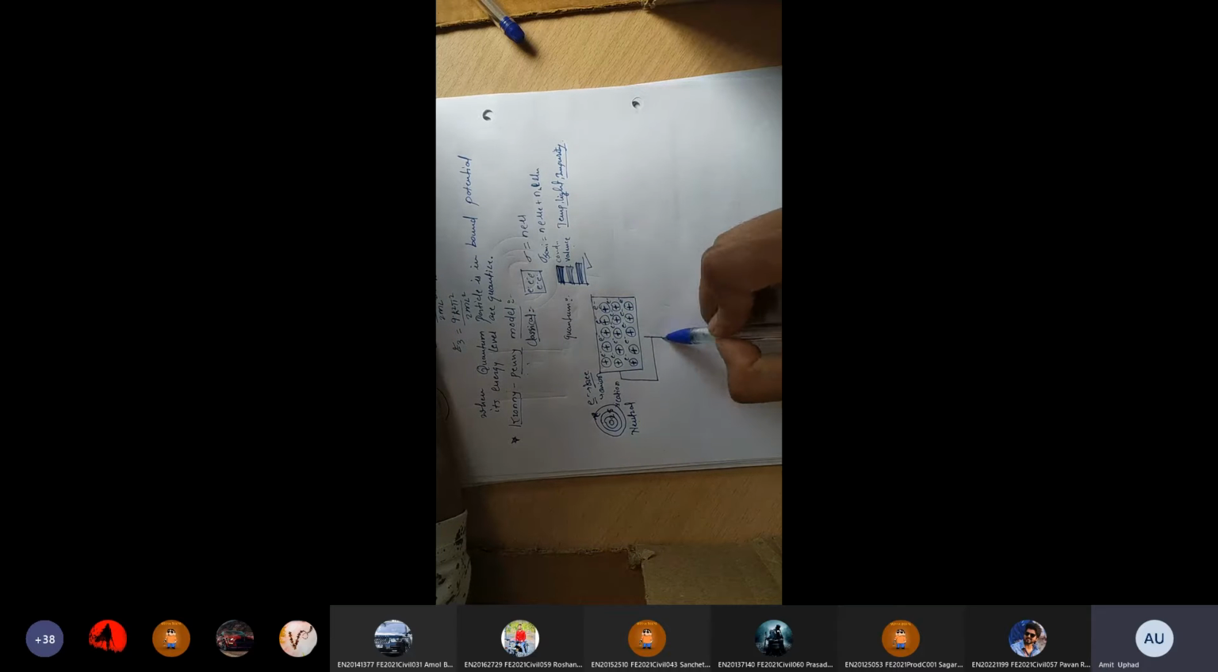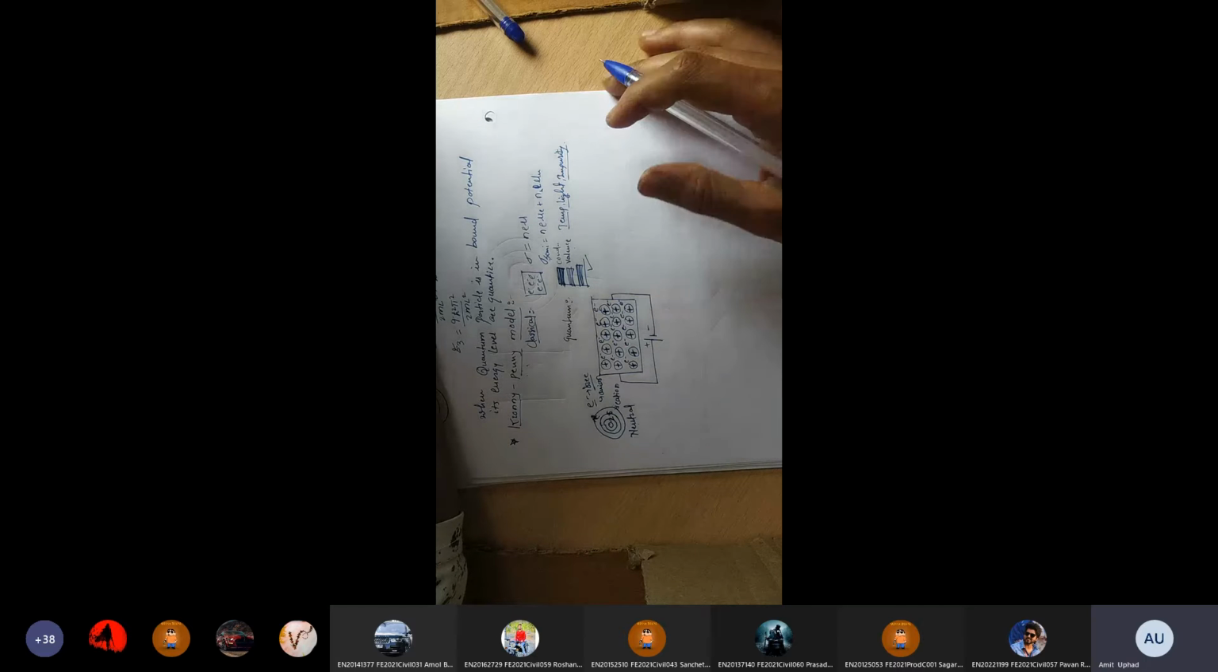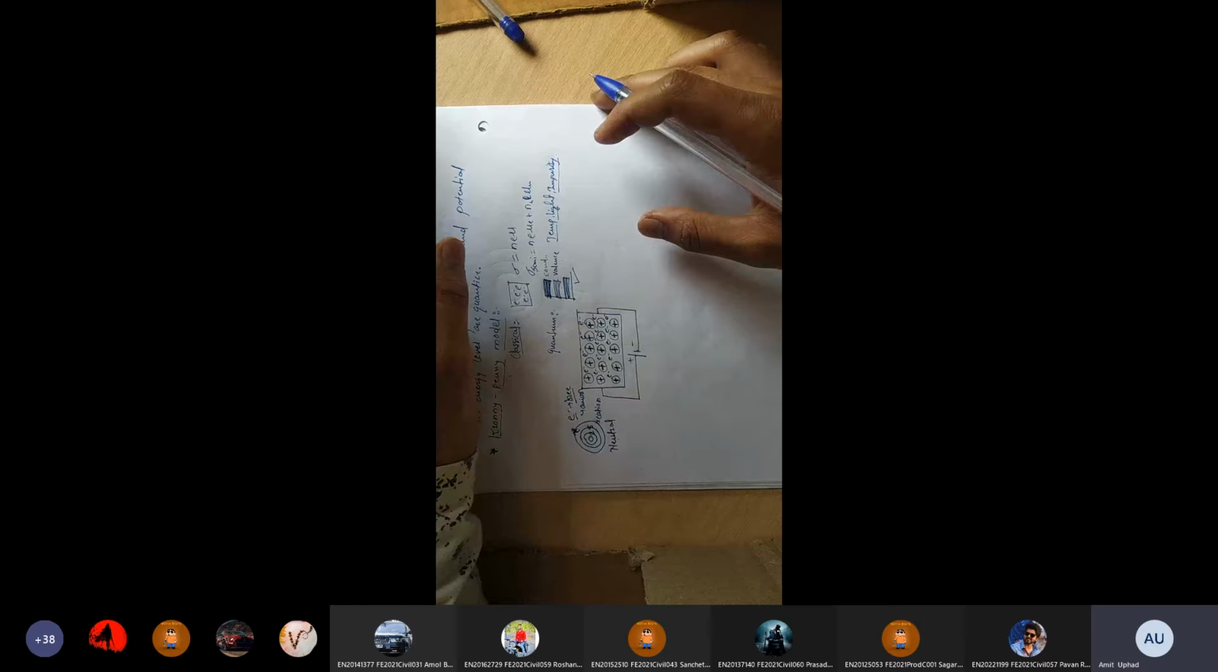If you apply a power supply to this solid, then this free electron will move towards the positive terminal, and a sufficient current flows through this material. So this free electron is responsible for the flow of current. Is it clear what I am saying?